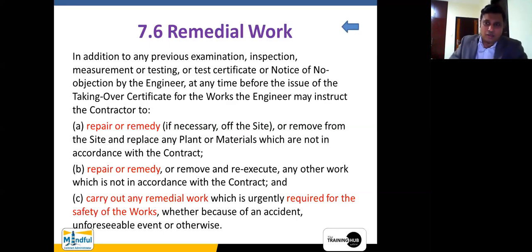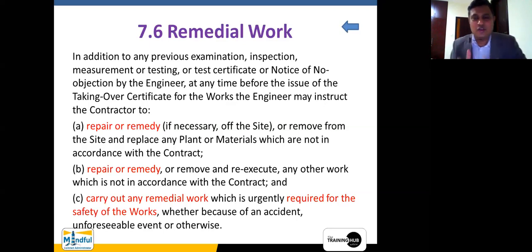Now, there may be certain causes wherein the contractor is not the sole person responsible. Suppose the column has been designed by the engineer with under-reinforcement. Because of this under-reinforcement, the column is susceptible to a defect. Then you cannot say remedial work needed for the safety of the works is the contractor's responsibility. Items A and B are clearly pertaining to the workmanship and fault of the contractor. But item C does not fall into that category, though part of it does.